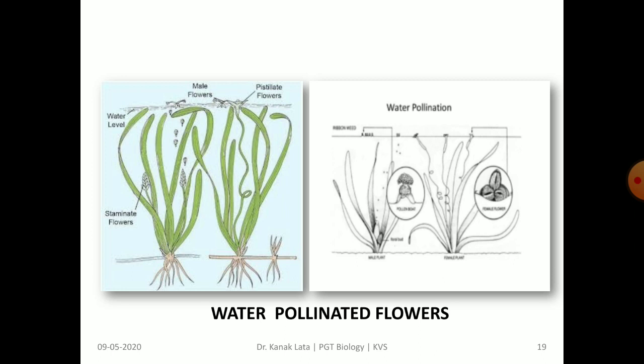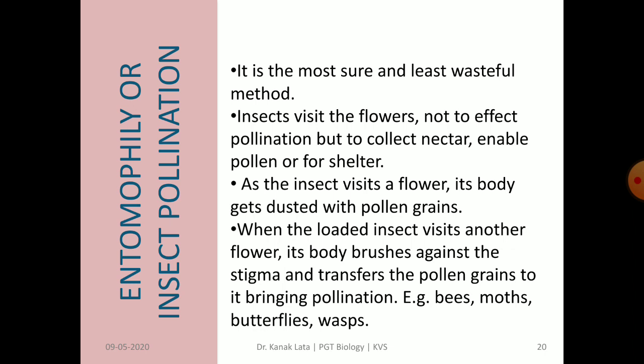Now there is entomophily or insect pollinated flower. Pollination by insect is the most sure and least wasteful method. Insects visit the flower to collect nectar and for shelter, but pollen grains get adhered to its body.